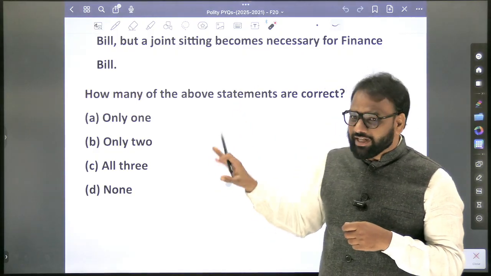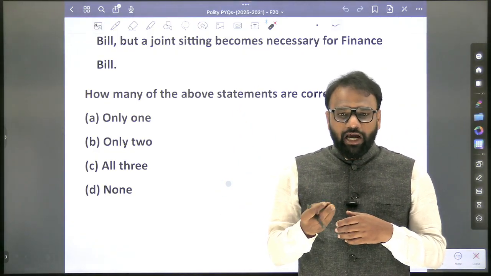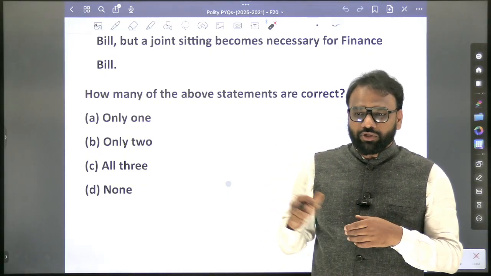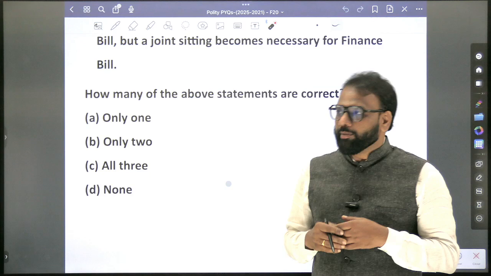So from this you understand what the UPSC expects, what range of clarity and on what topics. These questions should help us, they should guide us for the upcoming year.